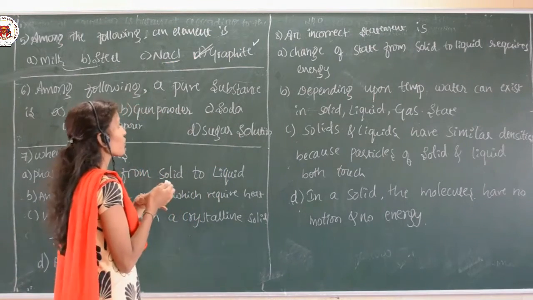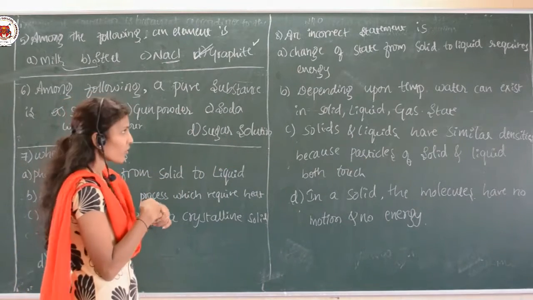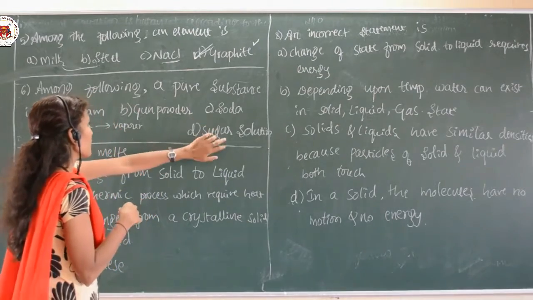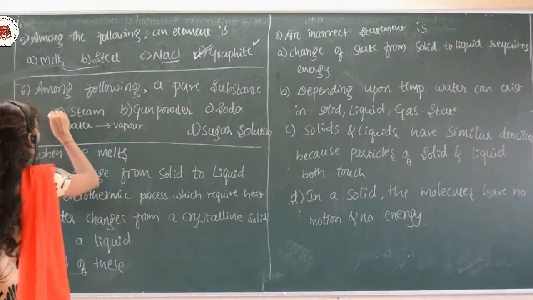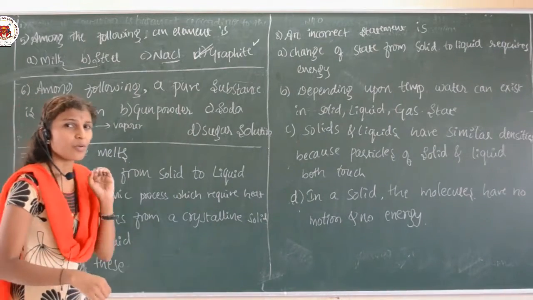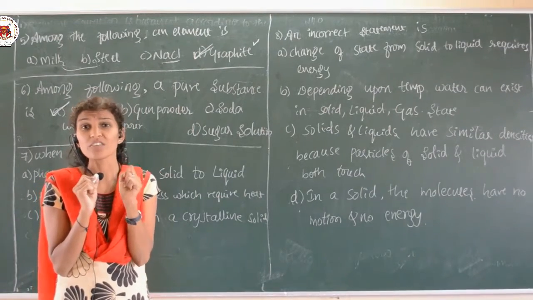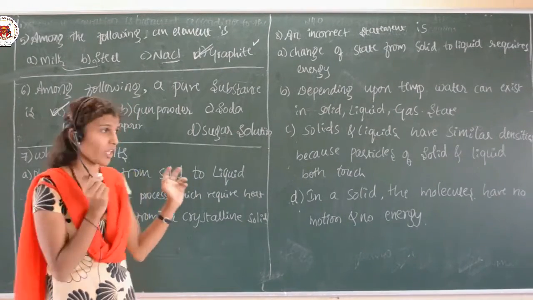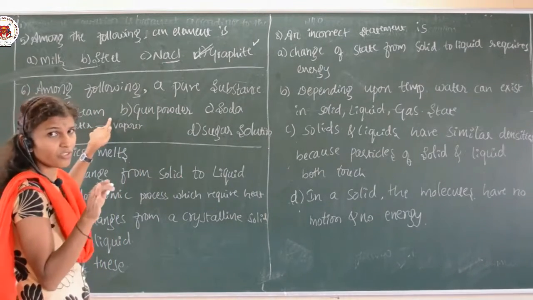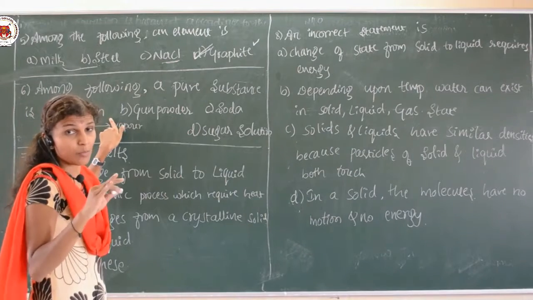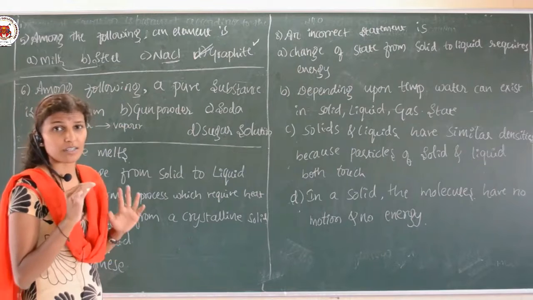So, if the composition change means we are mixing here, sugar solution, we are mixing. That is why these three do not act as a pure substance, while the steam itself acts as a pure substance. In case of pure substance, the composition must be unchanged. In the given options, in the steam there is no change of the composition. The composition remains unchanged. That is why this option is the correct answer.